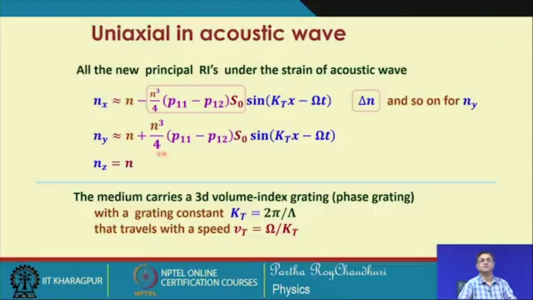So, these two are similar, but there has been a change in the sign, n z is not affected.